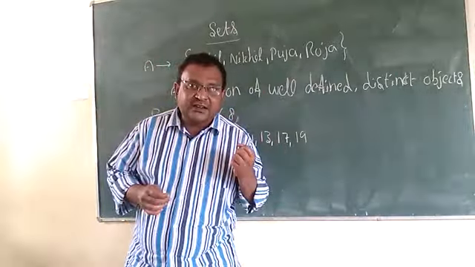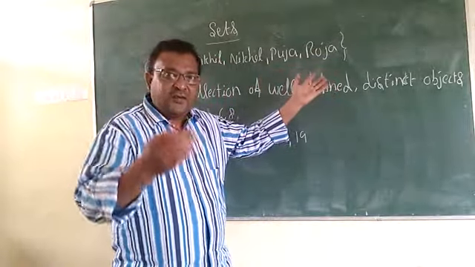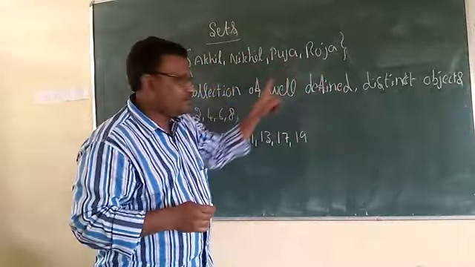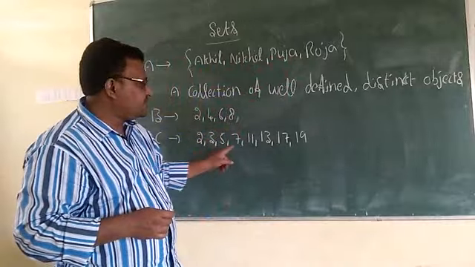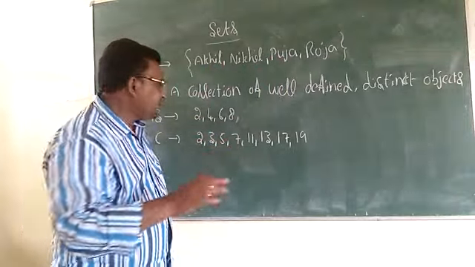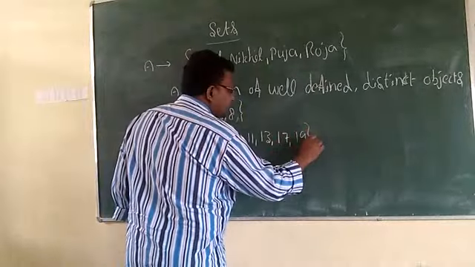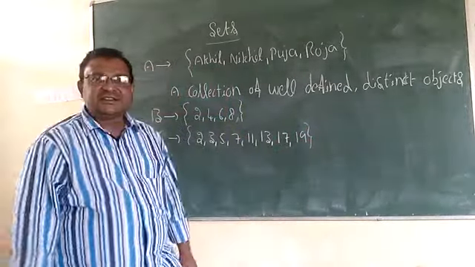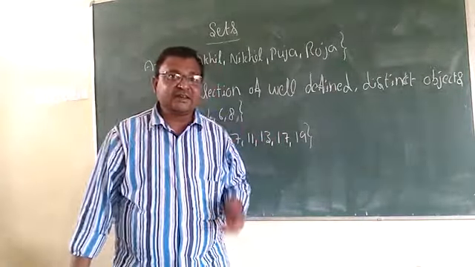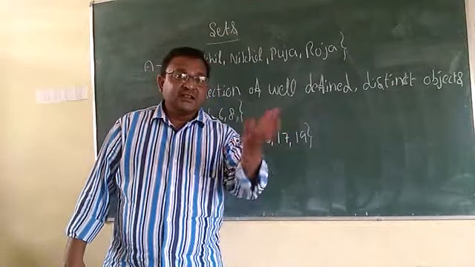After collecting, list out, write down the objects you collected, and separate them by commas. So look, in 3 examples, I separated by commas. Then after that, keep them in flower brackets. And this is called a set. Again, coming to the definition of the set according to mathematics, a collection of well-defined distinct objects is a set.